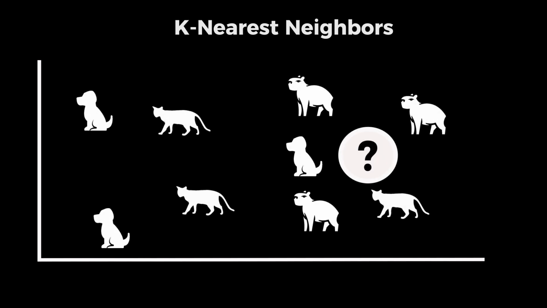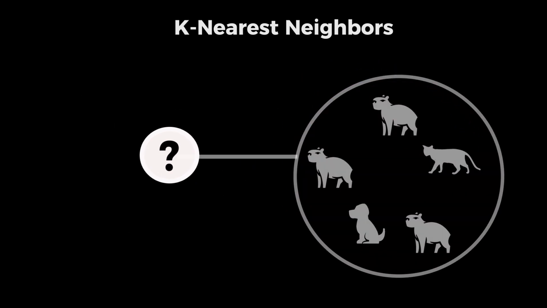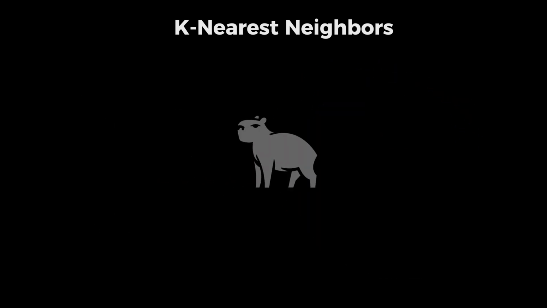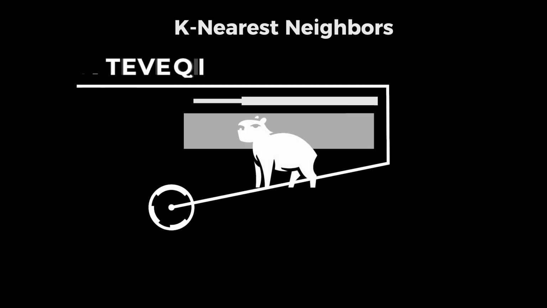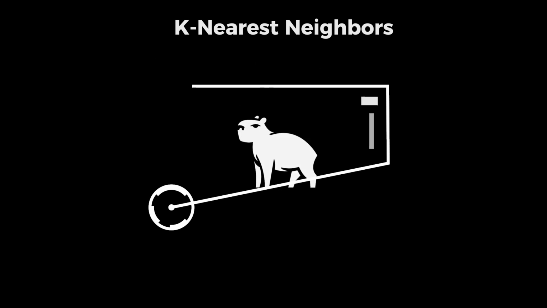To classify the mysterious silhouette into one of the groups, we will take into account the K parameter, which tells us how many neighbours we have to observe to make a decision. If we set K equal to 5, we can see there are 3 capybaras and only 1 dog and 1 cat. Therefore, we decide that the mysterious silhouette is a capybara. Choosing the K parameter is important and not always easy. The process of choosing is called parameter tuning.